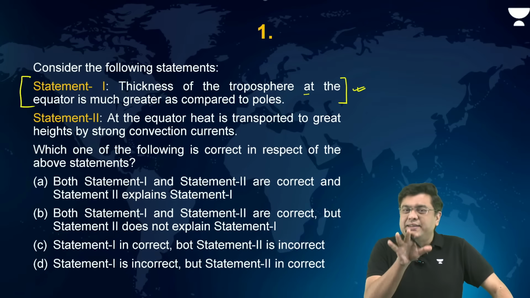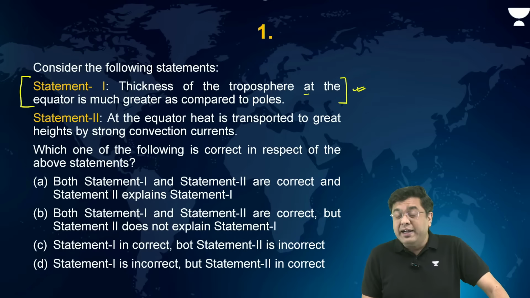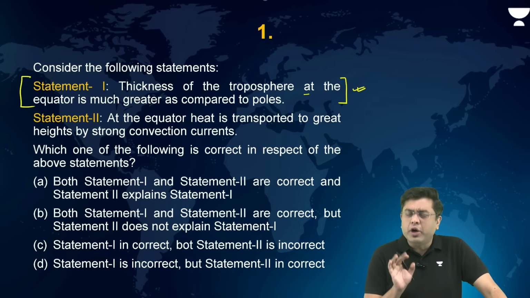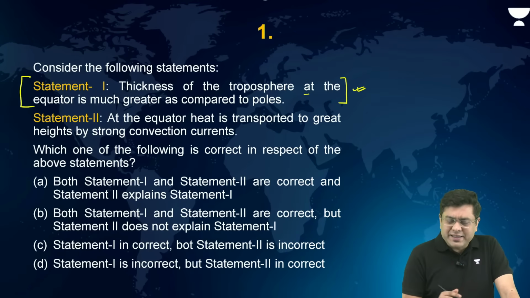Now, why is it that the thickness of the troposphere at the equator is the highest? There are various different reasons for that. We shall be talking about it and throwing some light on that as well. But let us take a look at statement 2.